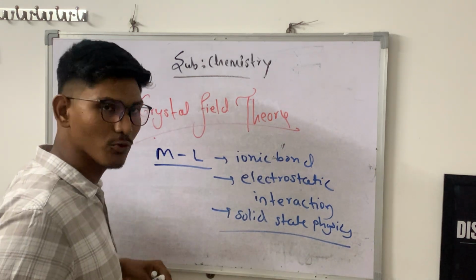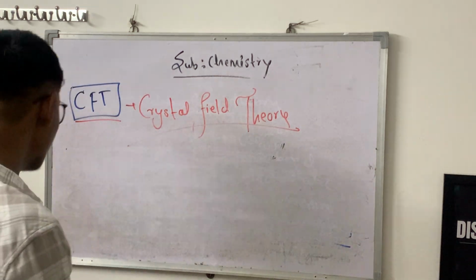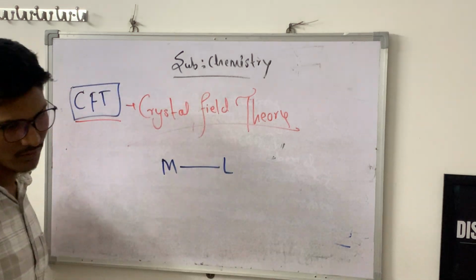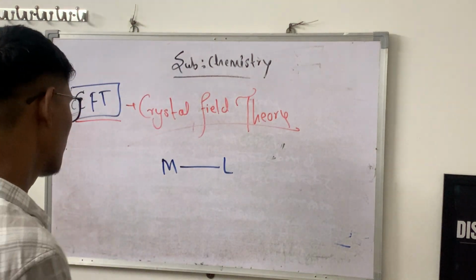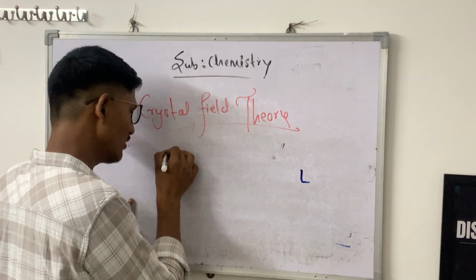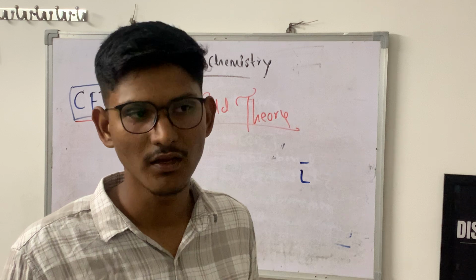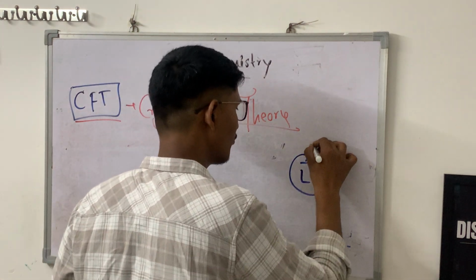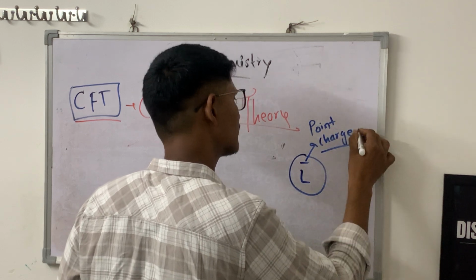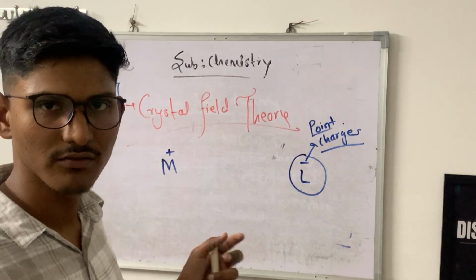Ionic character followed by covalency. So let us discuss this theory. In this theory, metal and ligand. If this ligand is too far from the metal, basically we call the ligand a point charge, a small tiny charge. The ligand may be neutral or ionic; it contains a negative charge or is neutral.